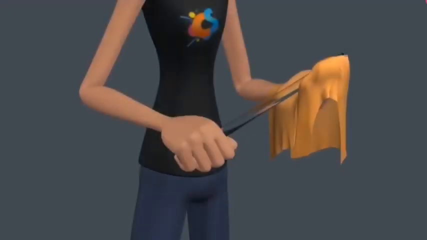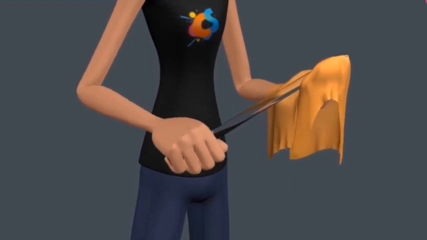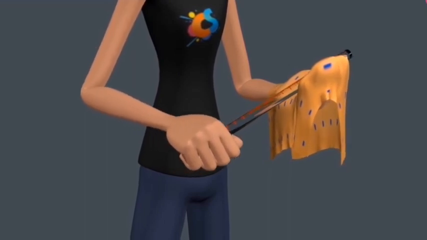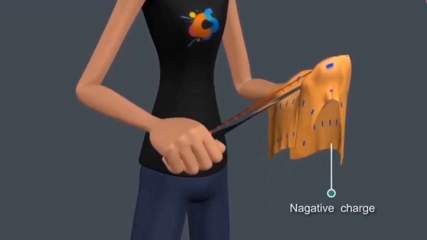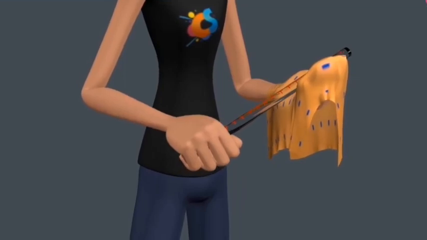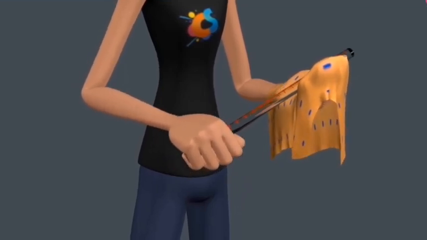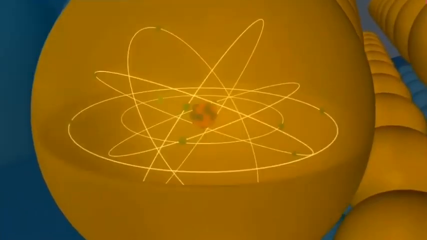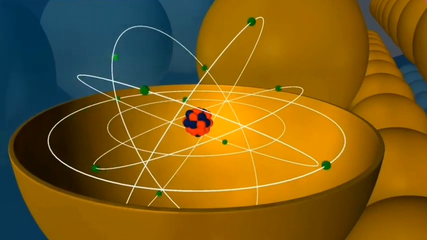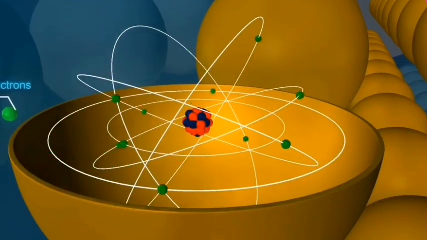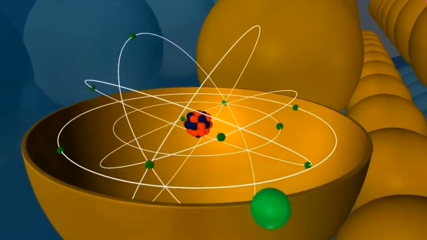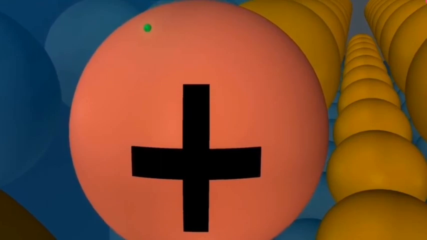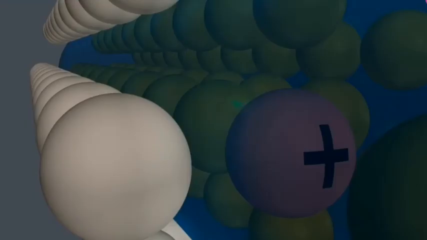When a glass rod is rubbed against silk cloth, the glass rod acquires positive charge, while the silk cloth acquires negative charge. This happens because when a neutral glass rod is rubbed with neutral silk cloth, the energy spent in rubbing is utilized to remove the outermost electrons from the atoms. The glass rod loses electrons while rubbing, and due to the deficiency of electrons, its atoms develop positive charge.